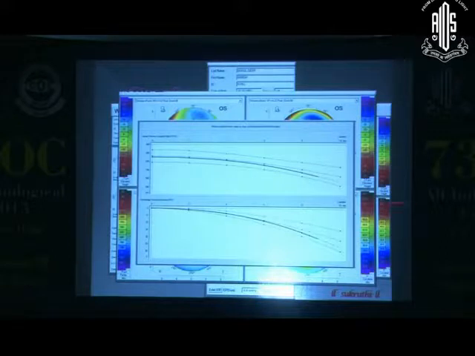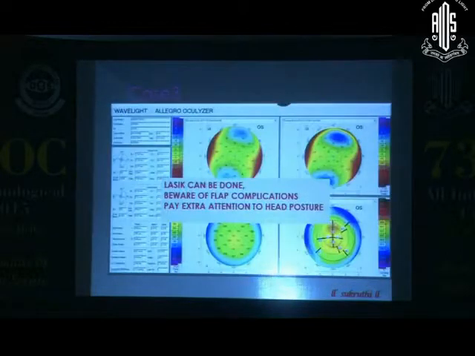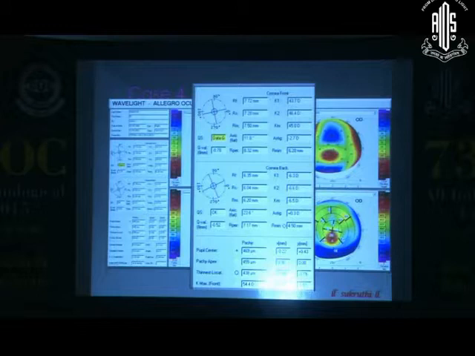Up till 7 millimeters, it's almost parallel. Beyond 7, usually we consider between 6 and 7 millimeters. If it's progressing well, that's quite good enough. So in this case, again, LASIK can be done. But what do we understand? Because of the high toric cornea and mechanical microkeratome, we need to be sure of the flap complications. And probably we need to pay extra attention because it's a toric cornea, so the head posture needs to be correctly aligned. So these are the 3 cases good for LASIK.